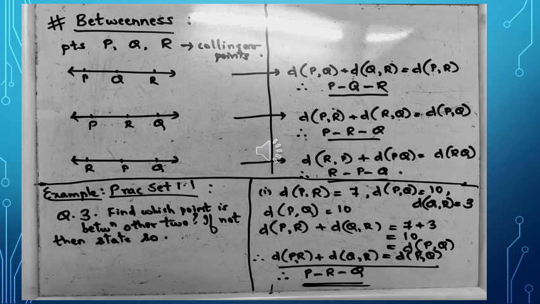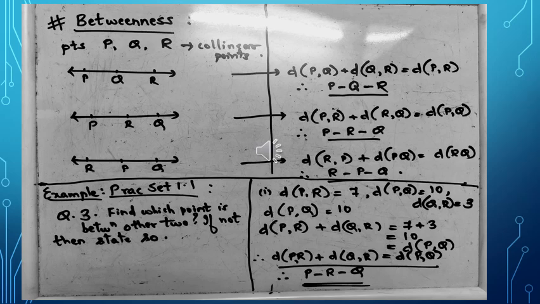In this, again applying the concept of betweenness, we see that point R lies in between P and Q, and thus we write it as P-R-Q. Similarly, we can also write in the case of the third possibility, that is R-P-Q, or P lies in between R and Q.